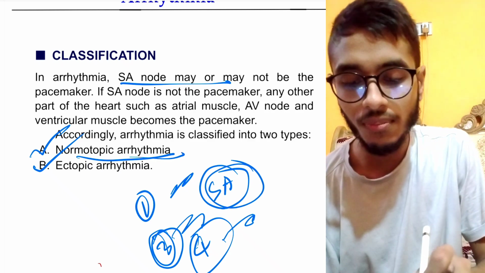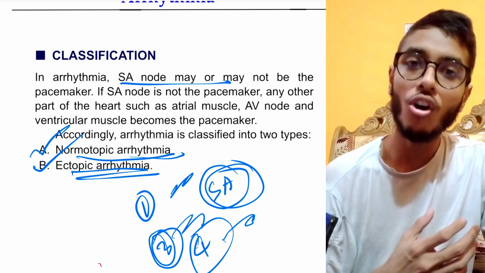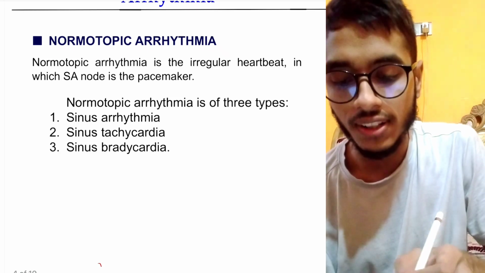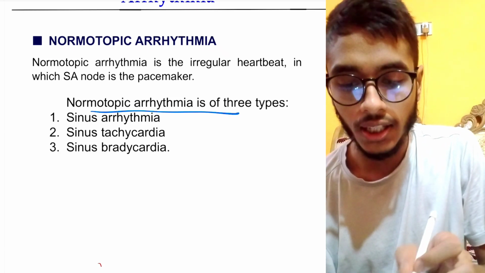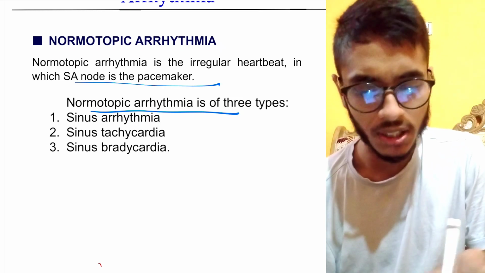That time we call it normotopic arrhythmia. And when ectopic arrhythmia occurs, it means that SA node is no longer the normal pacemaker. Okay. So first, let's discuss normotopic arrhythmia. In normotopic arrhythmia, SA node is the pacemaker.